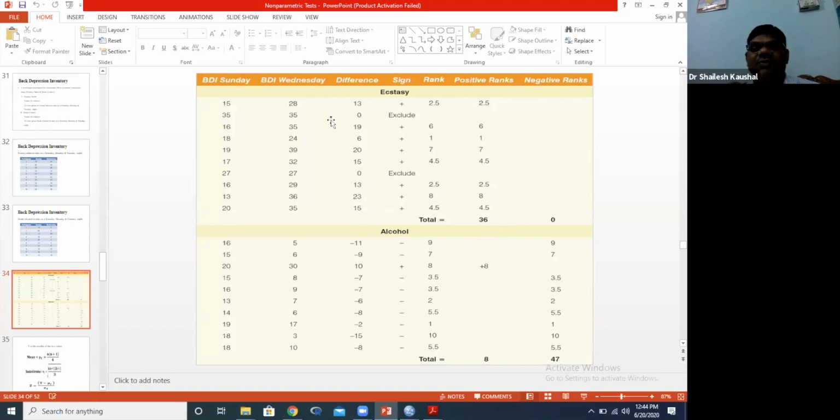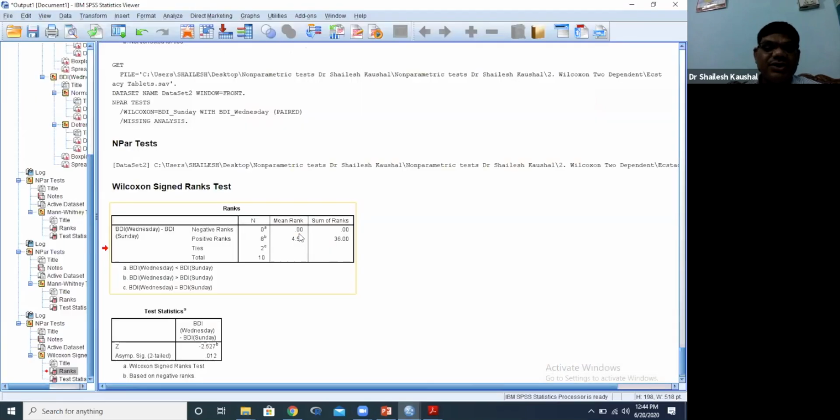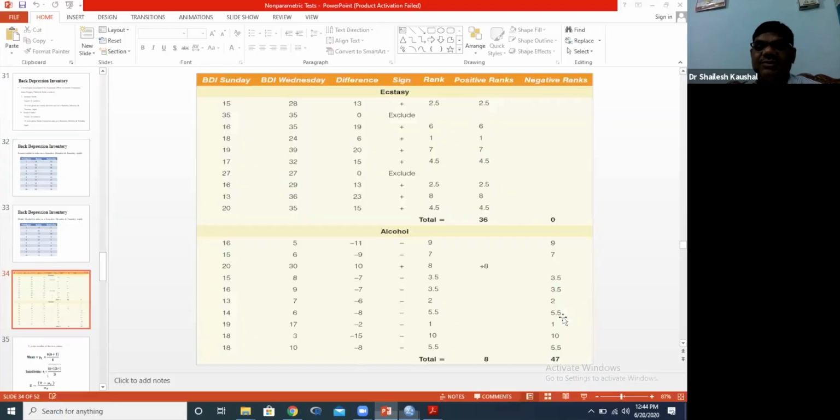And what is the negative? There is no negative value because all the values are greater than the previous Sunday value. So we have all positive differences. So same as here, we have positive rank but no negative value. This is our negative rank 0 value and the positive. So you can check it: negative rank is 0 and positive rank 8. How did we get the positive rank? We can see here.